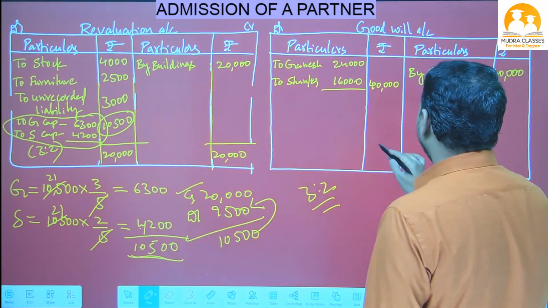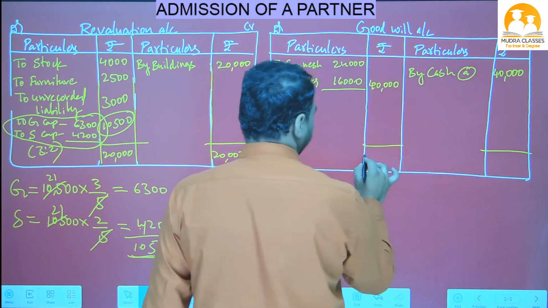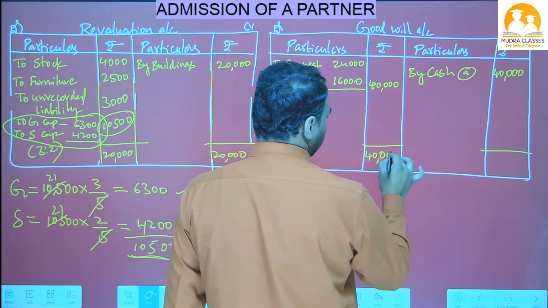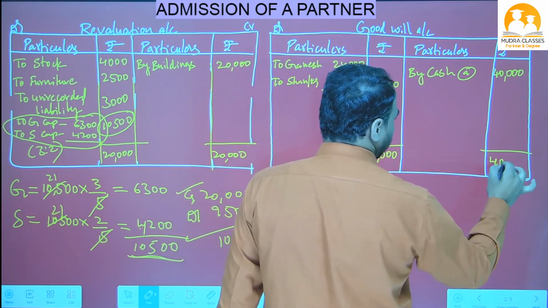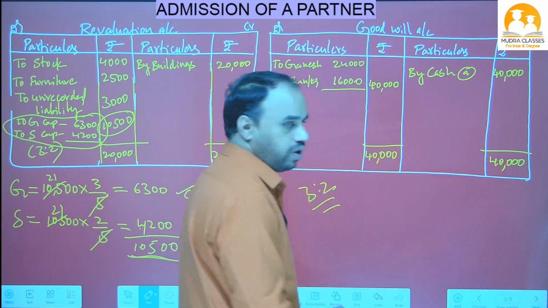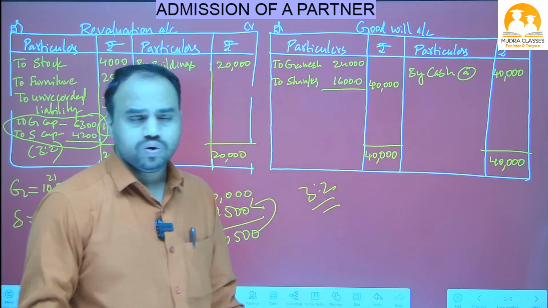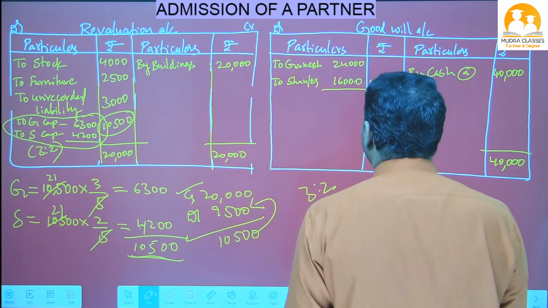Now we have to close the goodwill account. The goodwill account will automatically tally, Nana. No need to close it. On the debit side we have 40,000 and on the credit side also we have 40,000. So the goodwill account will close automatically. Okay, now let's see the next account.